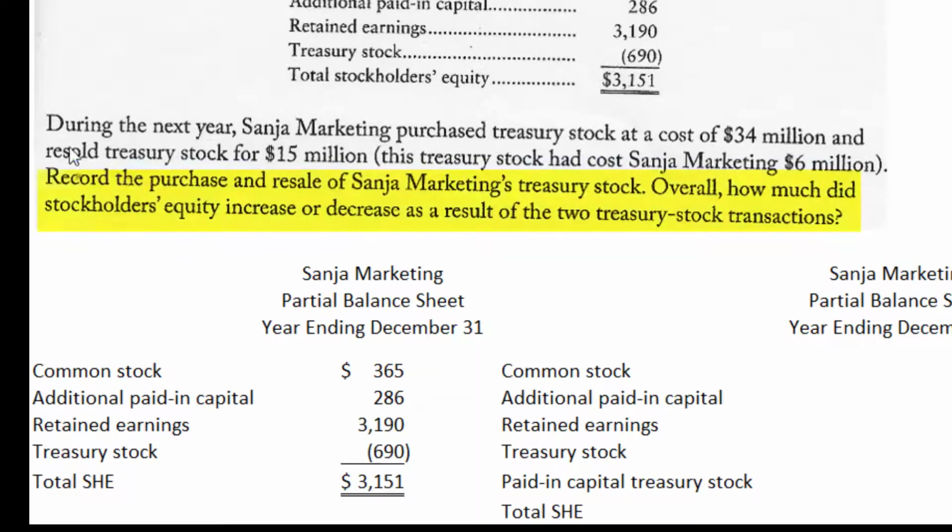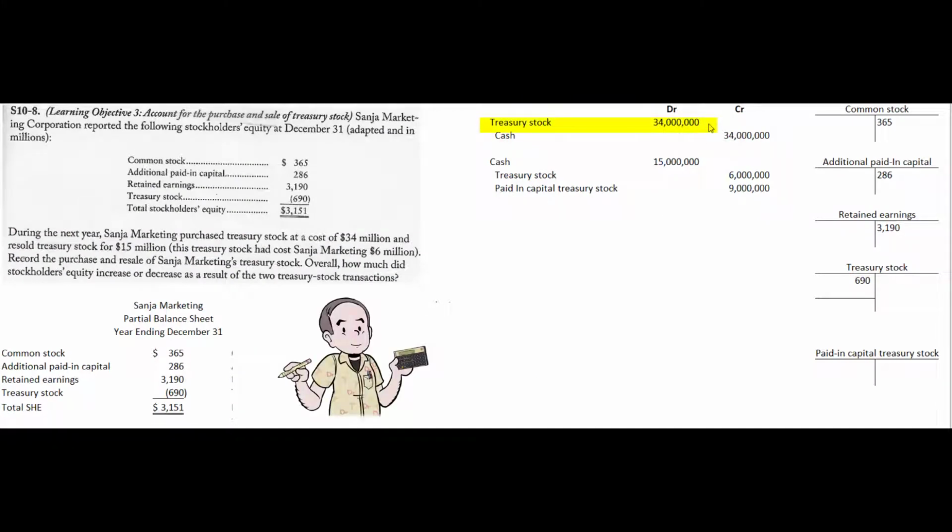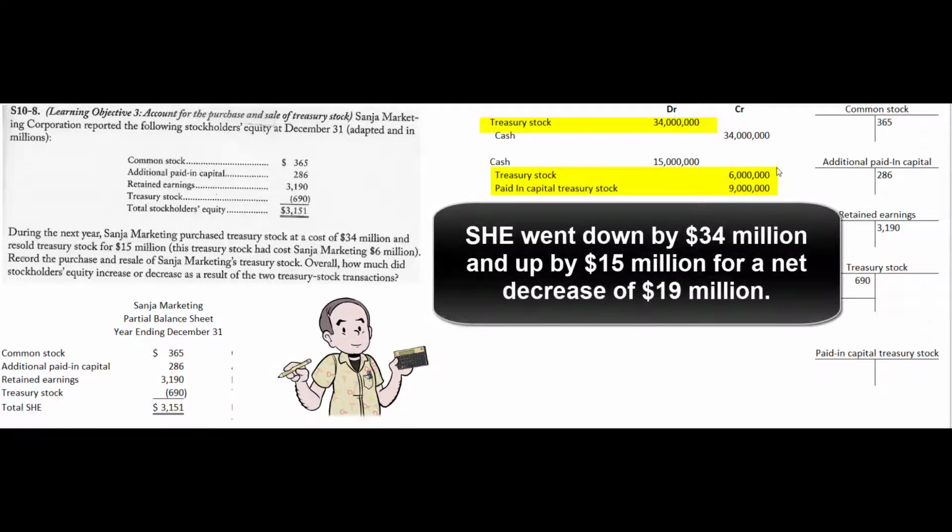So we just answered the part of the question about recording the purchase and resale of the treasury stock. Overall, how much did stockholders' equity increase or decrease as a result of the two treasury stock transactions? Well, equity went down by $34 million when we bought back those shares and went up by $15 million with these two credits to equity accounts. So equity went down by 34, up by 15. So that's a net decrease of $19 million.